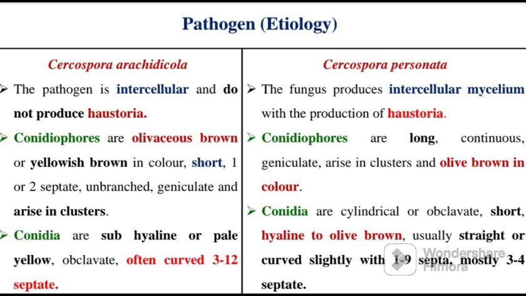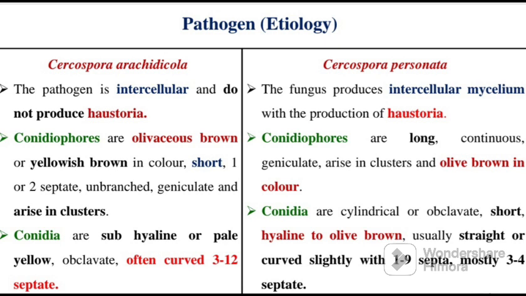Conidiophores are olivaceous brown or yellowish brown in color, short, 1 or 2 septate, unbranched, geniculate, and arise in clusters in Cercospora arachidicola. Conidiophores are long, continuous, geniculate, arise in clusters, and olive brown in color in Cercospora personata. Conidia are subhyaline or pale yellow, obclavate, often curved, 3 to 12 septate in arachidicola, and conidia are cylindrical or obclavate, short, hyaline to olive brown, usually straight or curved slightly with 2 or 3 septa, mostly 3-4 septa.